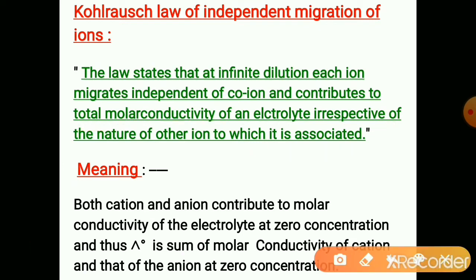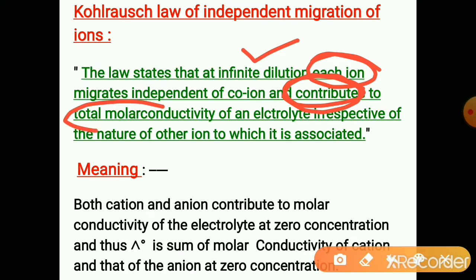It means at infinite dilution each ion contributes to the total molar conductivity. Its contribution does not depend upon its co-ion. A co-ion is the ion with which it is bonded.